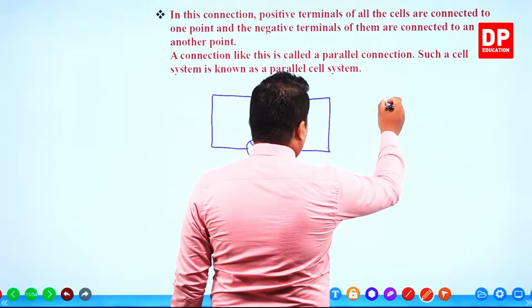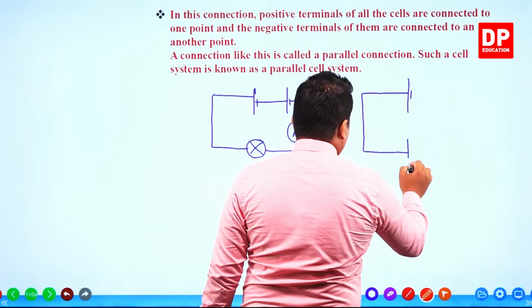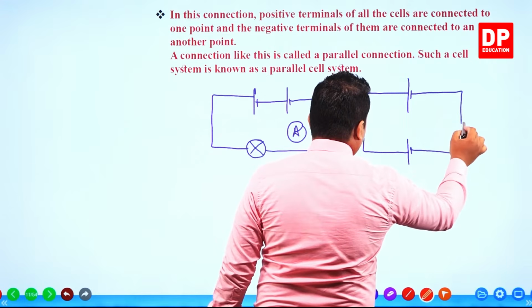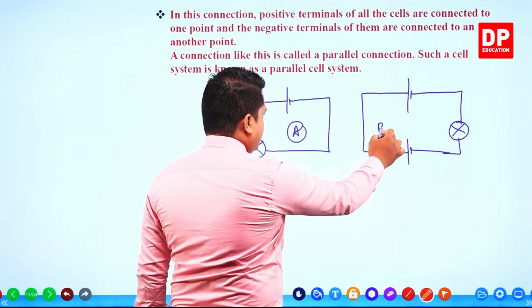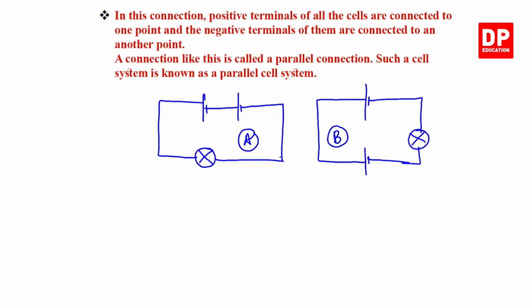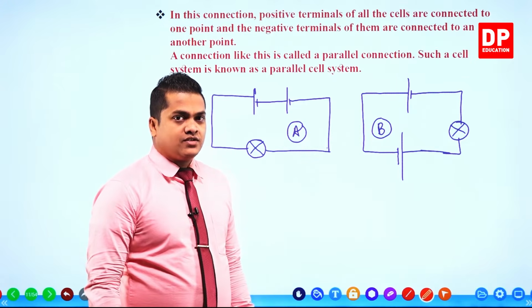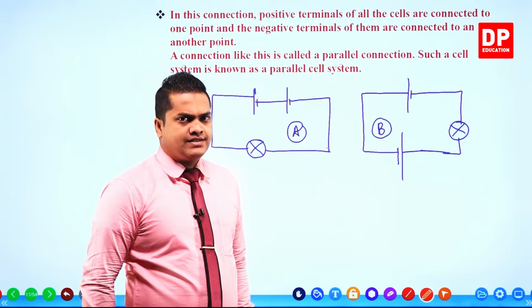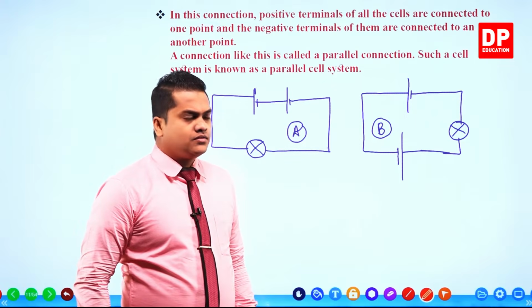And children, I'm going to draw another figure. This is figure B. So my question is really simple. There is a small correction here. My dear children, out of these two figures, which one is parallel and which one is series?